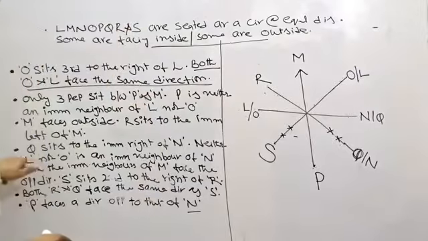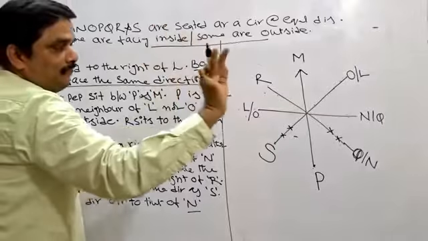Next one. What's the next information they have given? Neither L nor O is an immediate neighbor of N. Now very clear information you see.